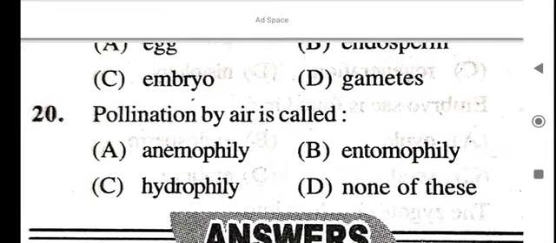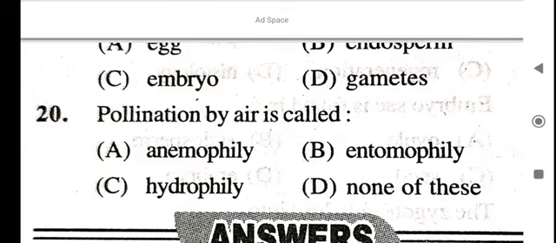Next question. Pollination by air is called what? Anemophily, entomophily, hydrophily, none of these.